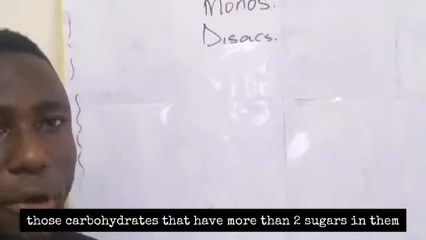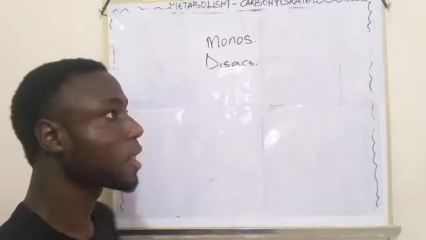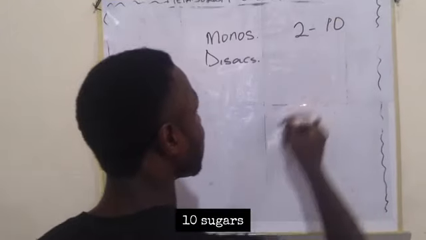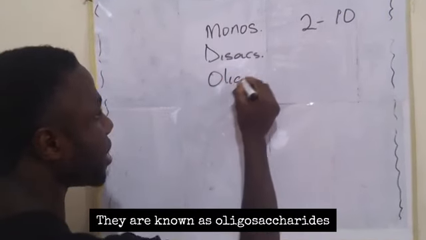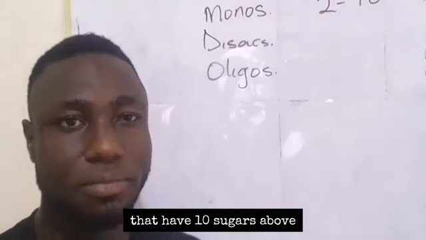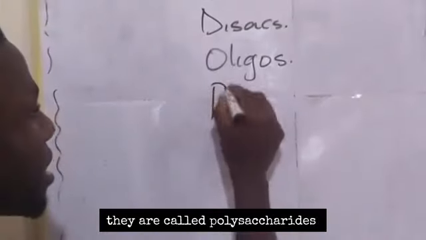Those carbohydrates that have more than two sugars, meaning about 3 to 10 sugars, are known as oligosaccharide. And those carbohydrates that have more than 10 sugars are called polysaccharide.